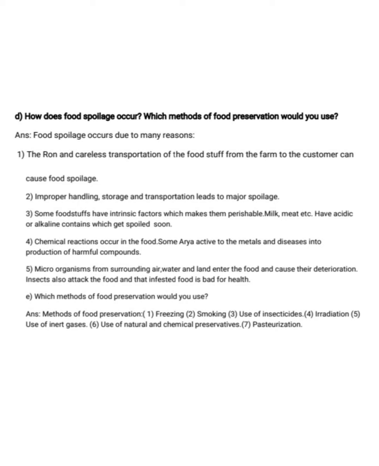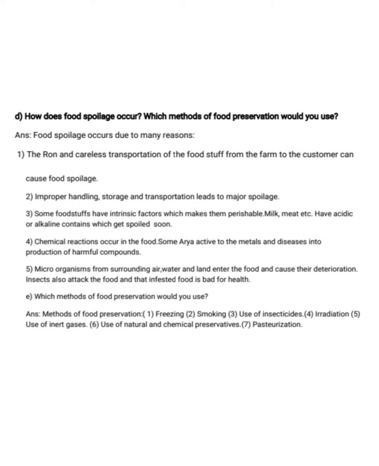Which are the various factors spoiling the food? Answer is food spoilage occurs due to many reasons. First point is the wrong and careless transportation of the foodstuffs from the farm to the customer can cause food spoilage.